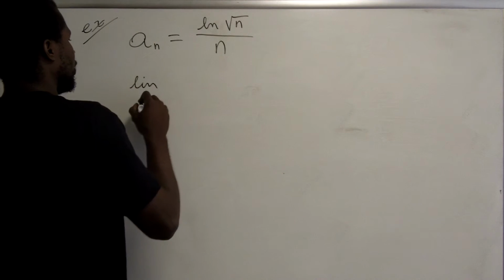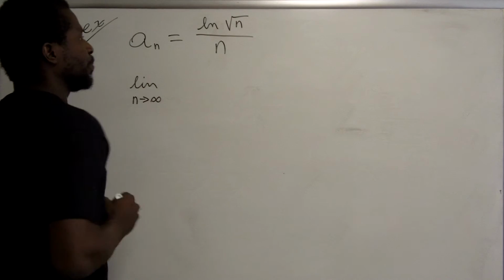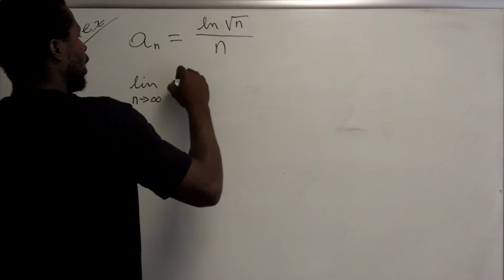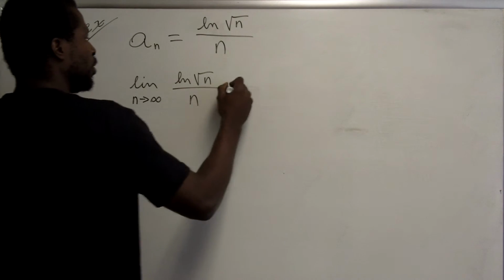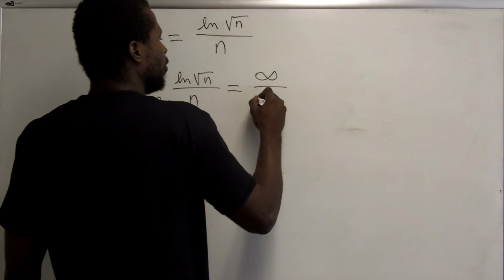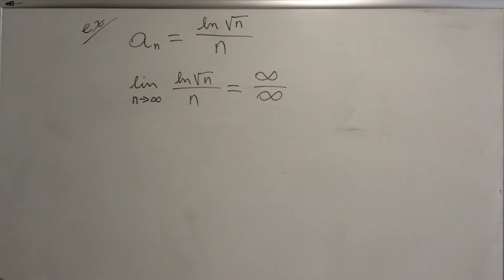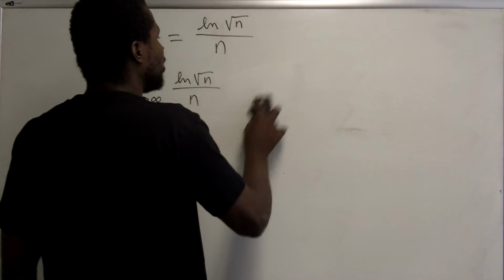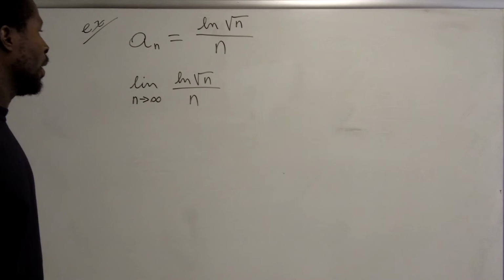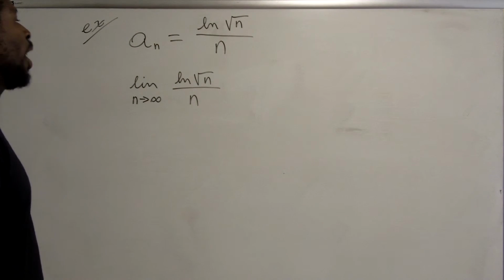We're going to do the limit as n approaches infinity of the natural log of the square root of n over n, and direct substitution yields infinity over infinity. So that's one of the indeterminate forms. So I have to do something else to find this limit. I can't determine what the limit is based on just direct substitution. Well, it turns out that whenever you get infinity over infinity, that indeterminate form, you can use L'Hopital's rule to calculate this limit. Or we can at least try to use L'Hopital's rule.